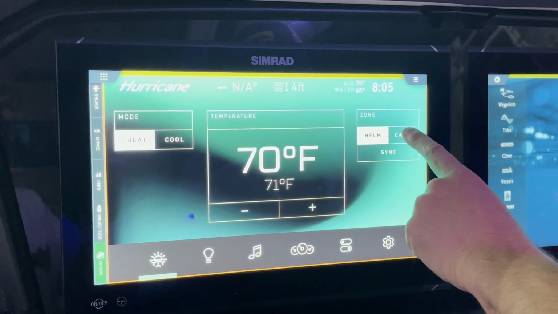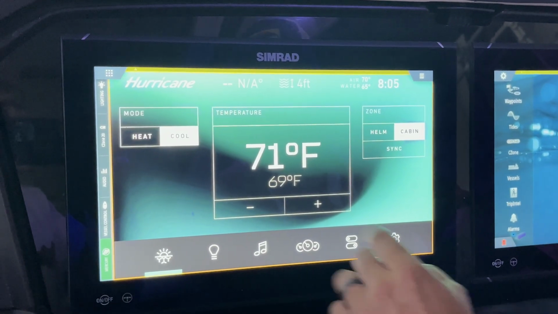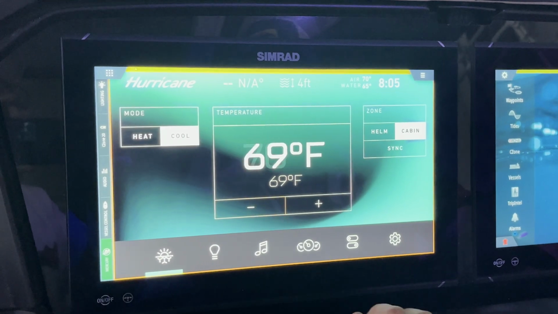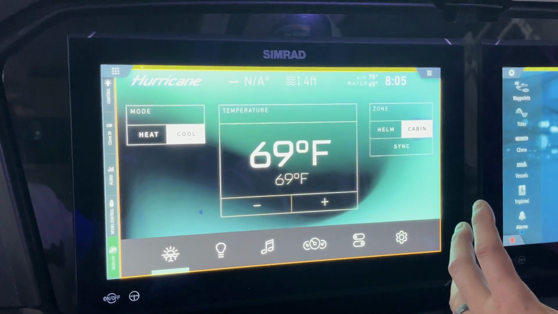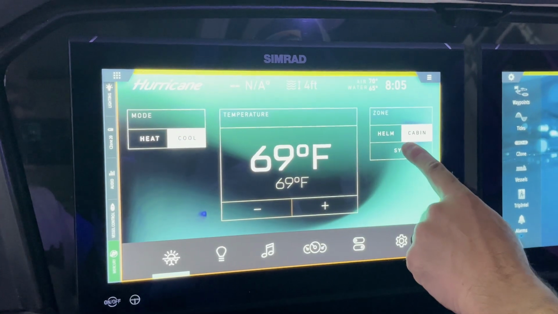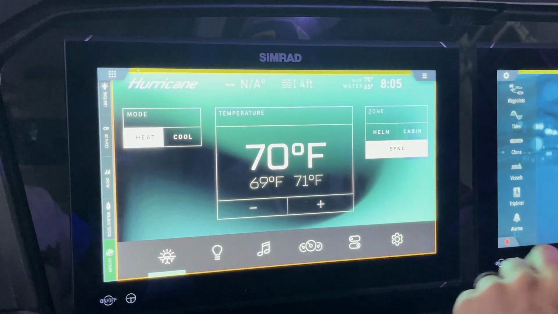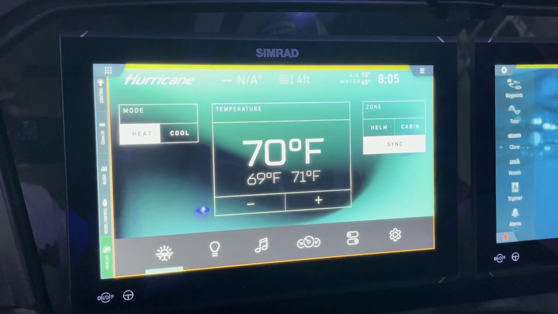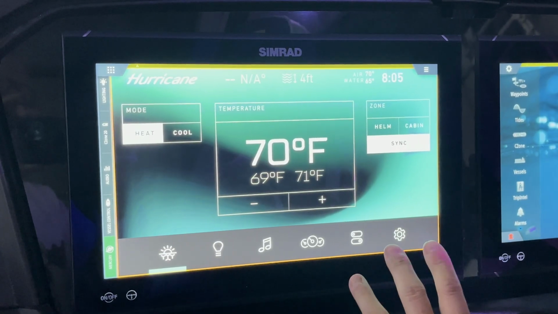Same functions there. You're able to switch between the cabin and the helm to change temperature. And then if you want to sync them together to where they're both on cool, you can hit the sync button, and any temperature change that you do there will allow you to control both units.